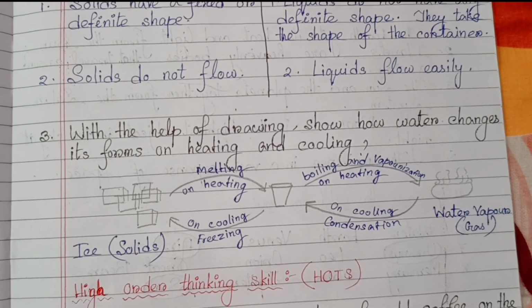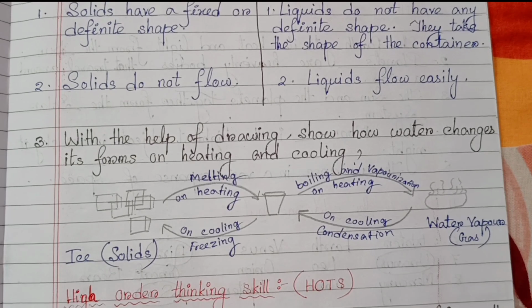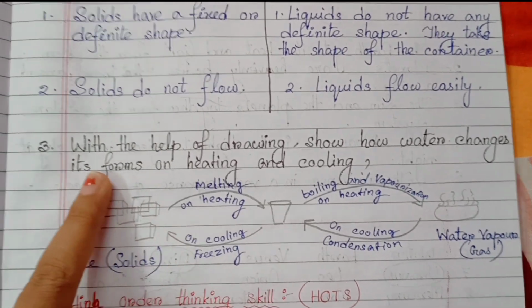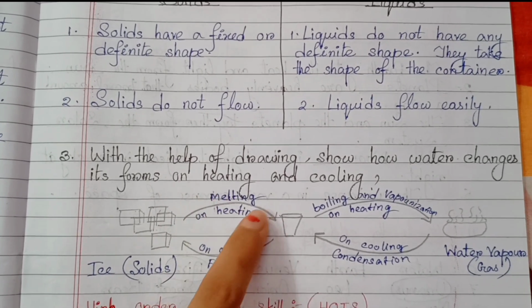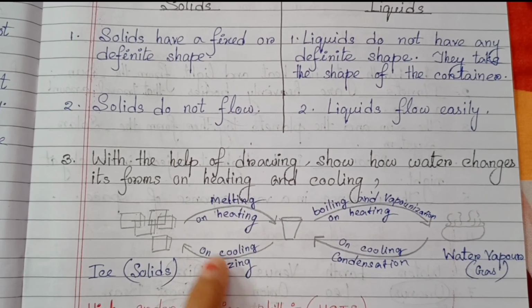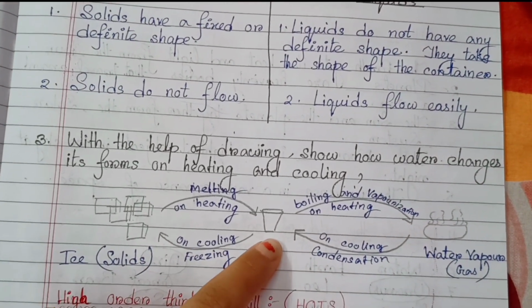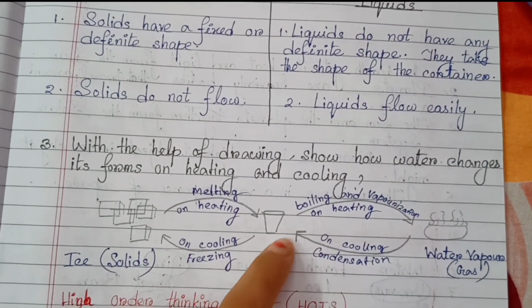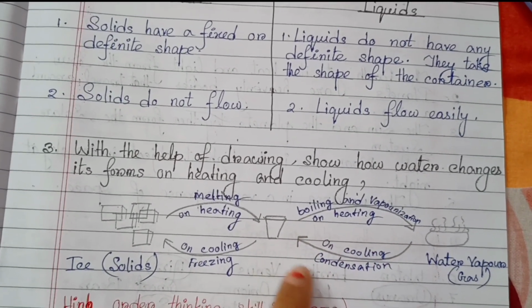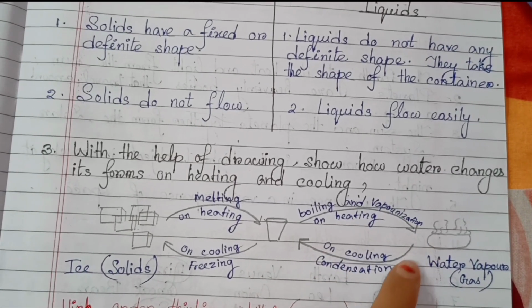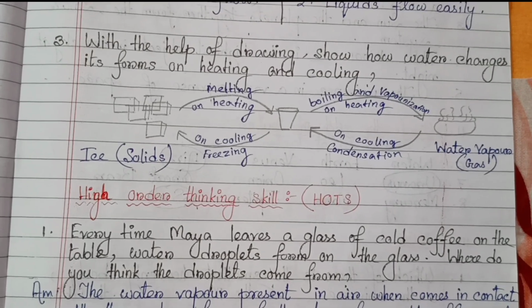Now there is a diagram. With the help of a drawing, show how water changes its forms on heating and cooling. So here it is ice. By heating it can be melting, and on cooling it can be freezing. Then this liquid form of water in the glass: boiling and vaporizing on heating, and condensation on cooling. And this one is water vapor, that is gas. When we boil the water, water vapor comes out from it.